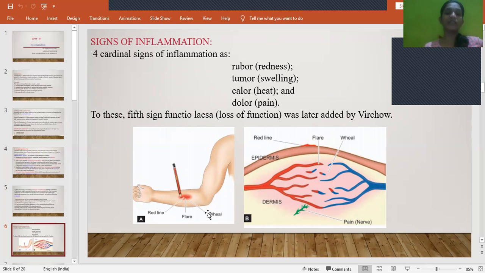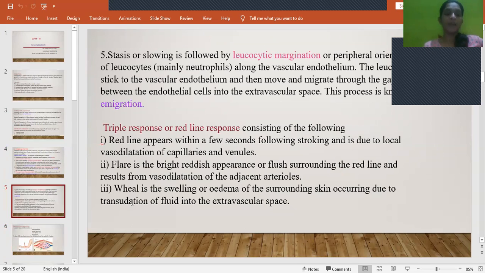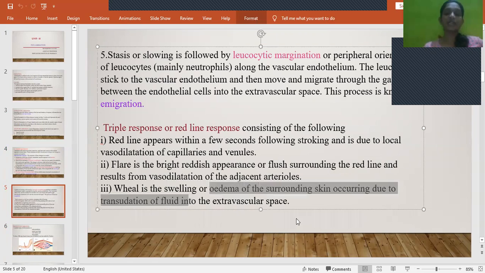And what do you mean by wheal? Wheal is nothing but swelling or edema. Because of progressive vasodilation, the hydrostatic pressure will be raised. When hydrostatic pressure is raised, the contents get moved into the extracellular space, causing swelling.